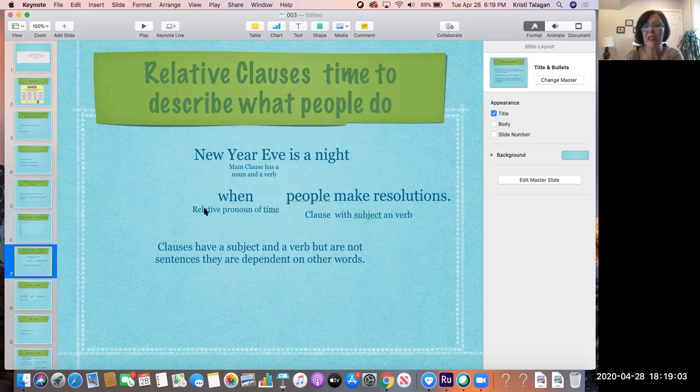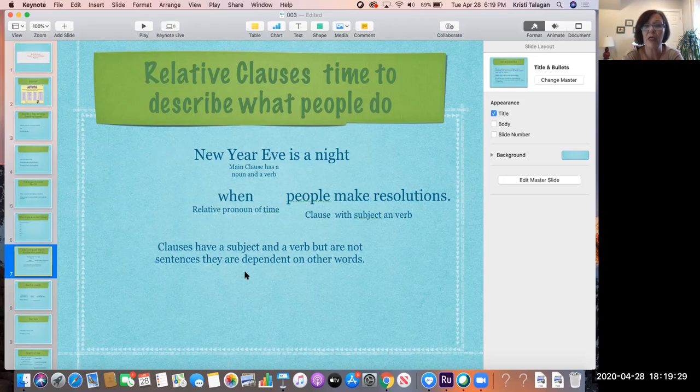This is a relative pronoun of time, using the word when. And this is a clause, again with a subject and a verb. It's people, and make is the verb. So we have New Year's Eve is a night when people make resolutions.